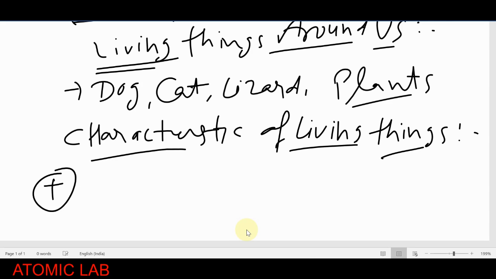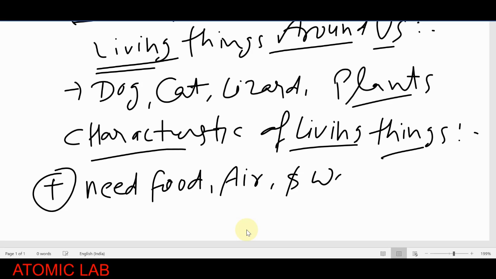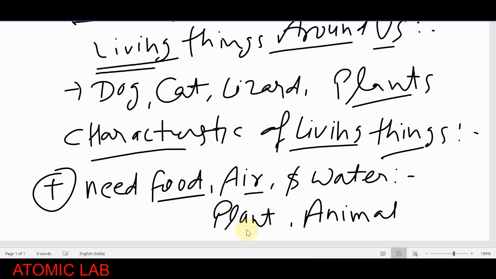First characteristic: living things need food, air, and water. We are talking about plants and animals because they are living things. All plants and animals require food, air, and water because food gives them energy to survive.